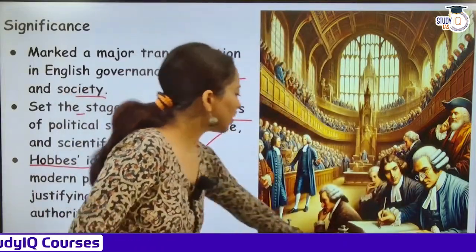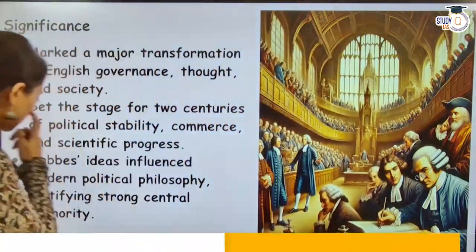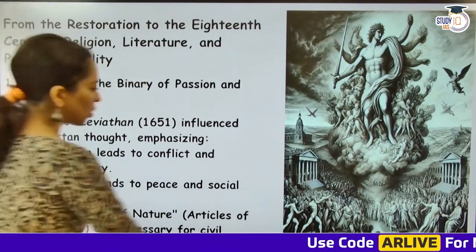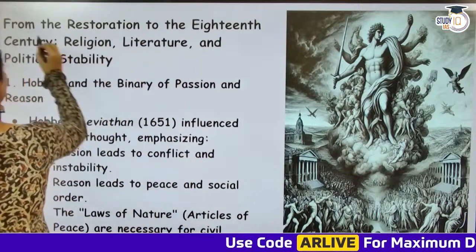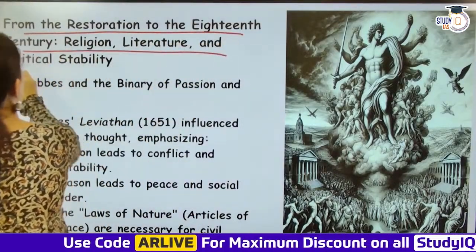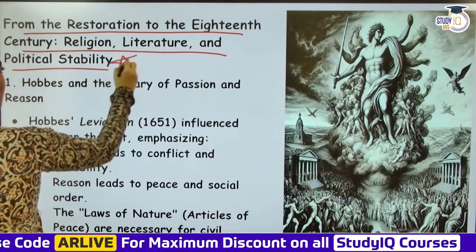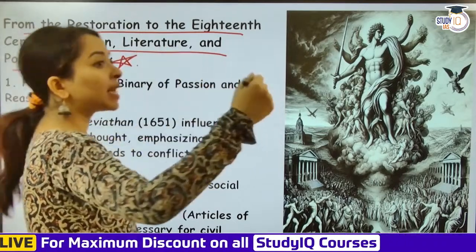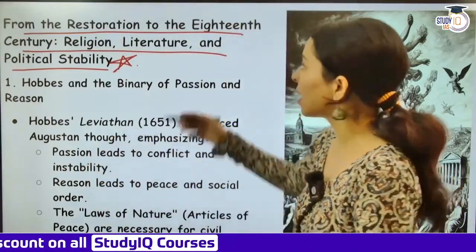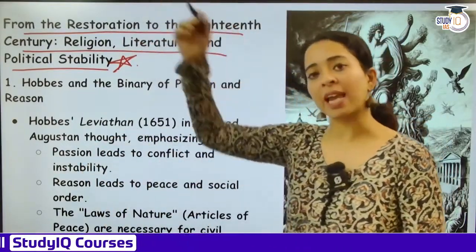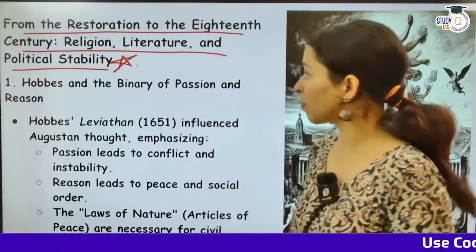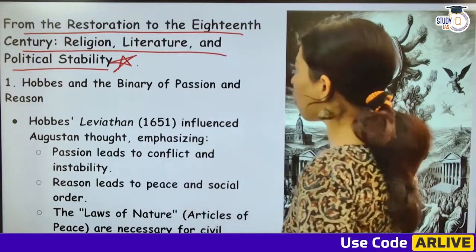Okay, moving ahead, you have, from the Restoration to the 18th century, religion, literature and political stability. If we are going to look at these important aspects, from the Restoration to the 18th century, around 1798, from the Restoration till the time that the Romantic era began. Now let us look at the Restoration period first. Hobbes and the binary of passion.